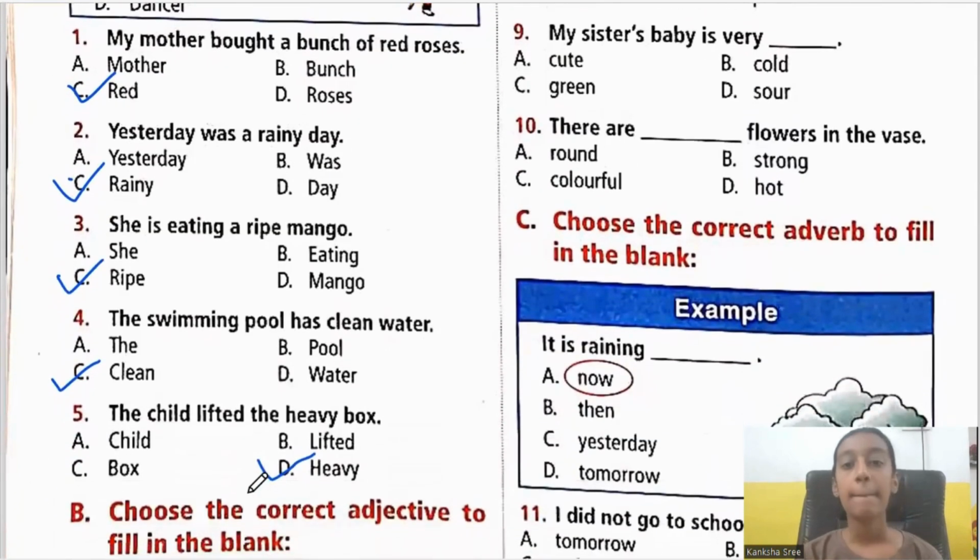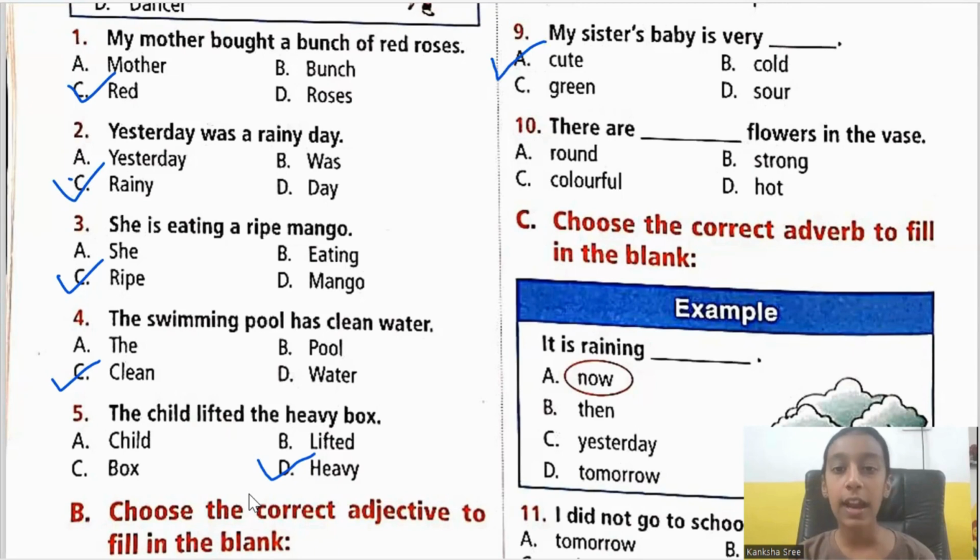Next, ninth one. My sister's baby is very dash. Cute, cold, green, sore. Can a baby really be cold, green, or sore? No. A baby can't really be sore. So it is option A. My sister's baby is very cute.